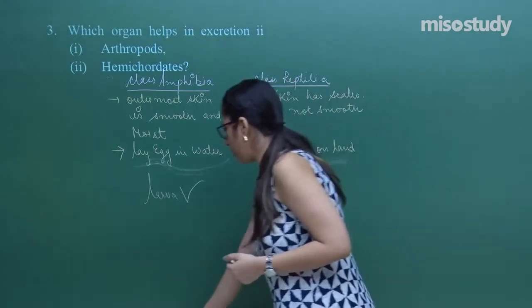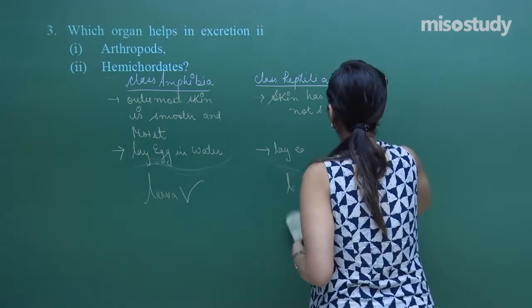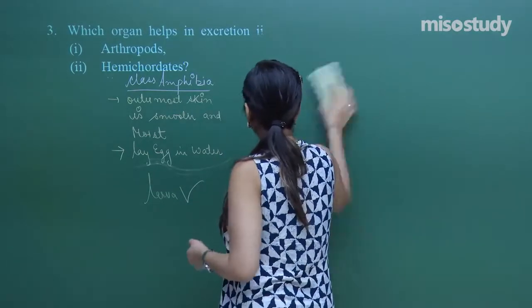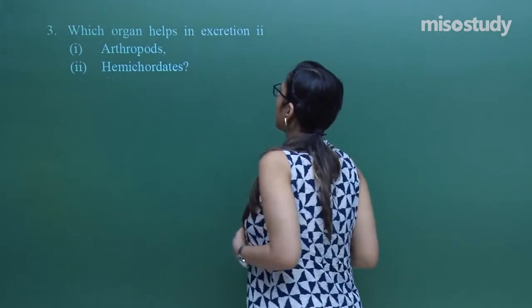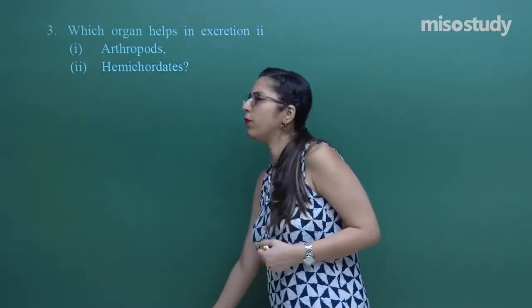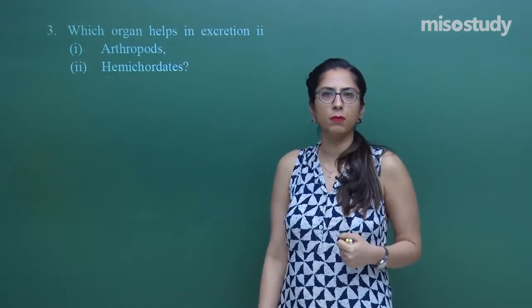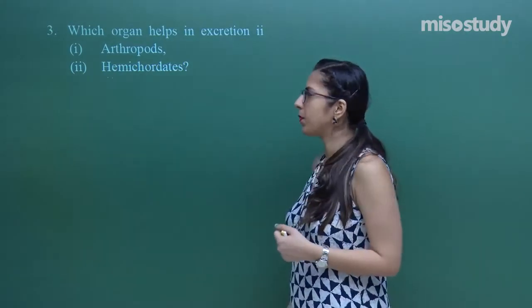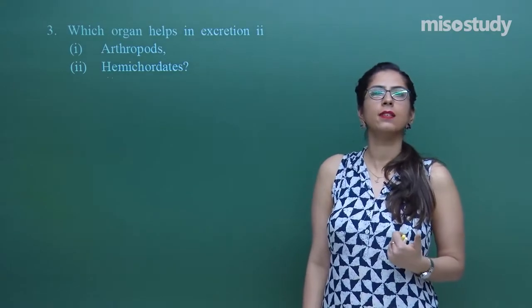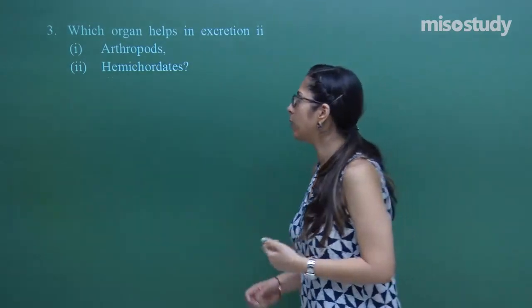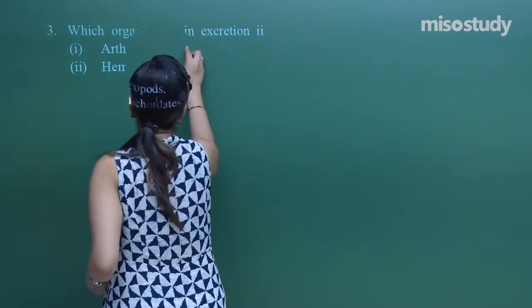Now, read this question. By the time, let me prepare your board. Which organ helps in excretion? A very direct question, a 1 mark question. As far as arthropods are concerned, we have discussed in detail the characteristic features of arthropods. In arthropods, the Malpighian tubules are present.